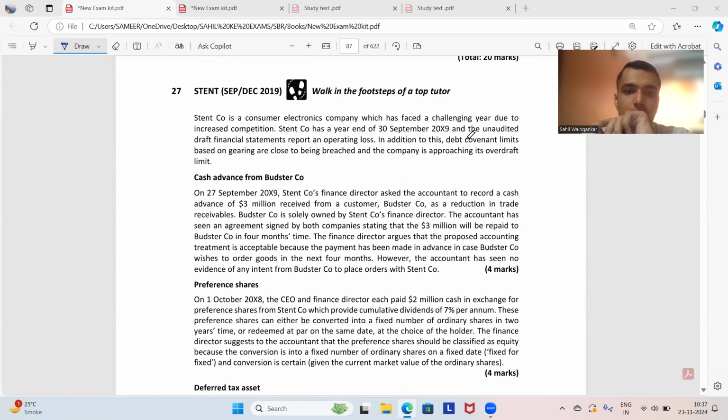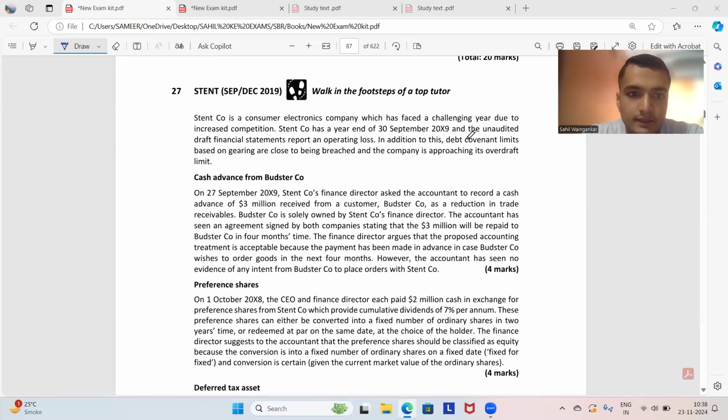Cash advance from Butster Company. On 27th of September 2019, Stent Company's finance director asked the accountant to record a cash advance of 3 million received from customer Butster Company as a reduction in trade receivables. Butster is solely owned by Stent Company's finance director.